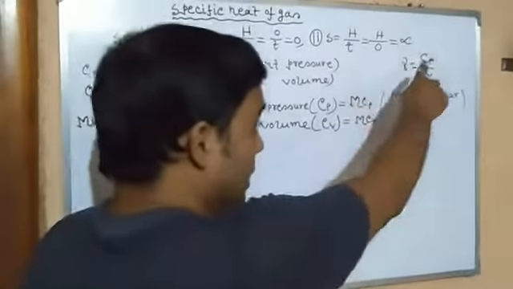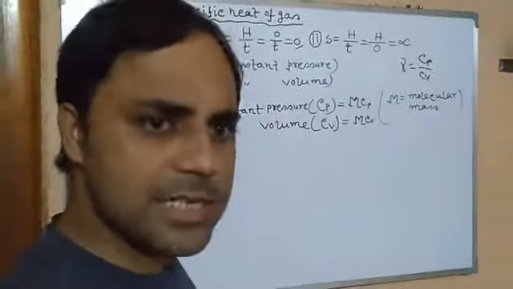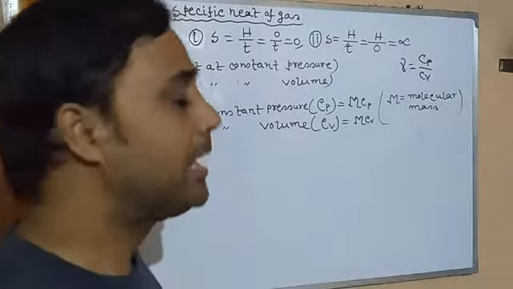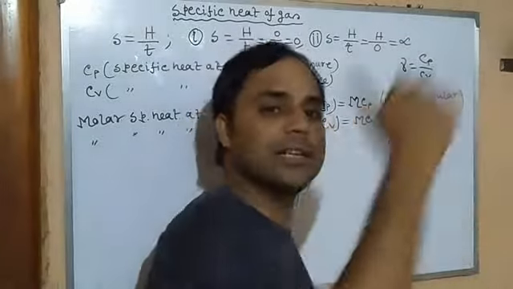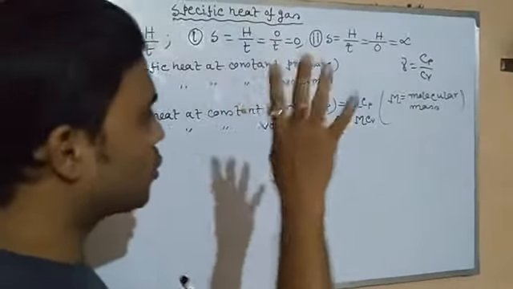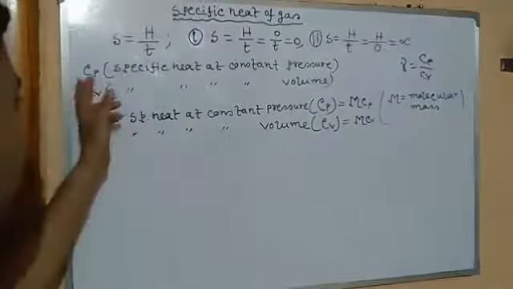But in the first case, when we heat a gas at constant pressure, its volume increases, since pressure is constant and cannot change. And if we heat a gas keeping volume constant, in that case pressure increases. So that's why a gas contains two specific heat capacities. One is the specific heat at constant pressure, that is small cp. The other is the specific heat at constant volume, small cv.